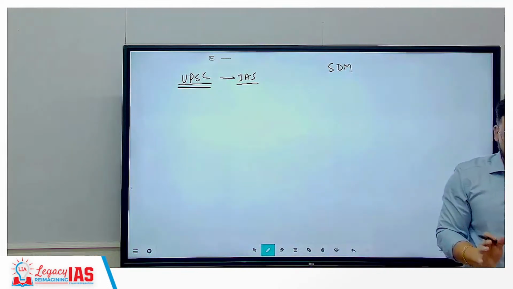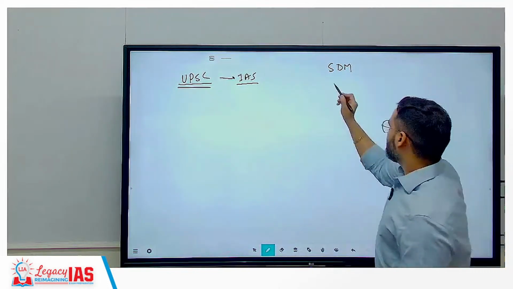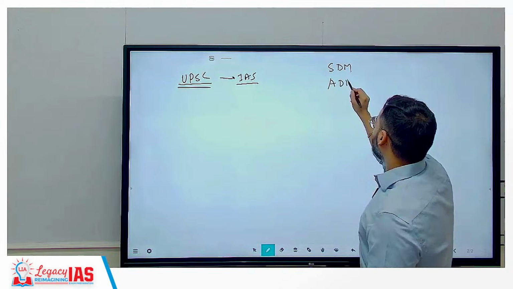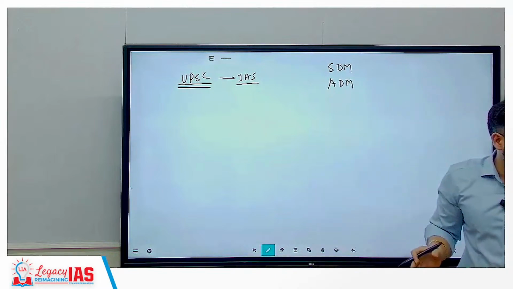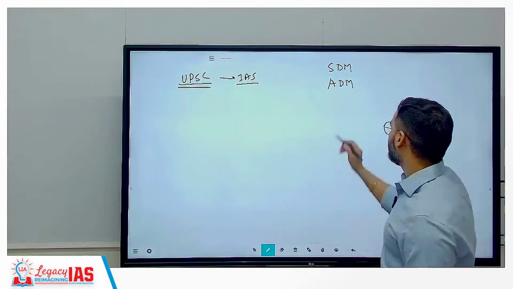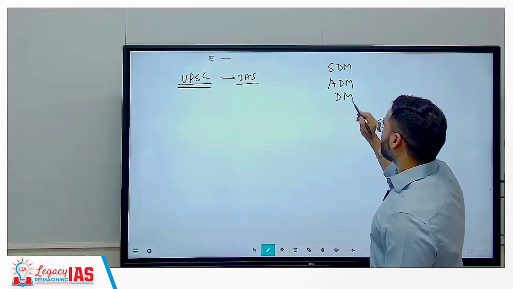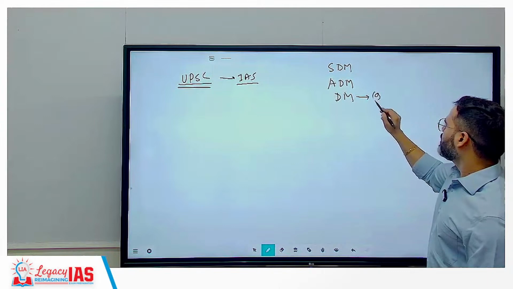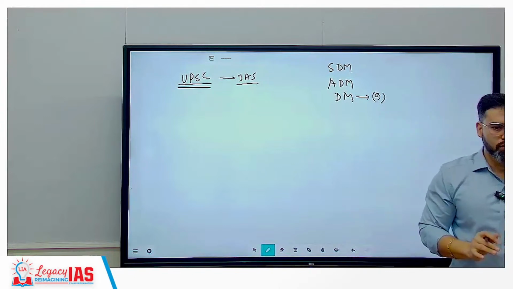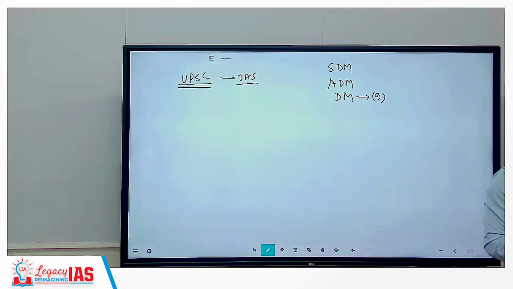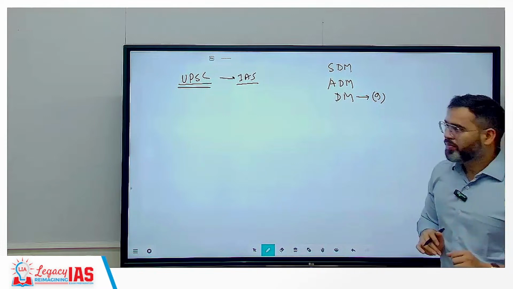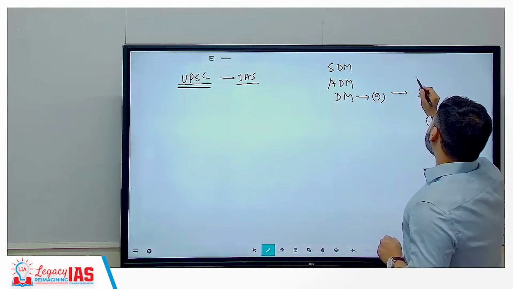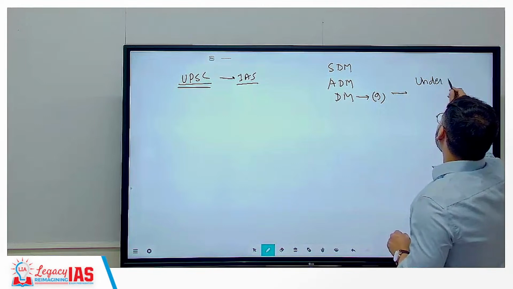Okay. Second posting is SDM. After that you will become ADM, Assistant District Magistrate or Additional District Magistrate basically, and then you will become DM, and that is basically what you will become after 9 years of service. Then only you will become District Magistrate, not before it. And that is basically nothing but under secretary.